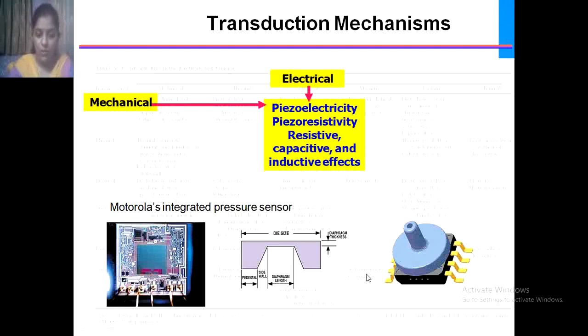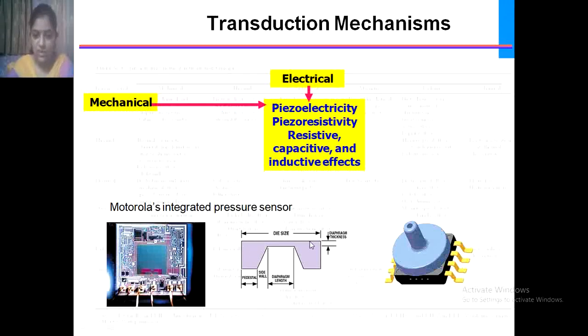Whatever pressure is applied to the pressure sensor, that physical quantity is converted into an electrical signal. Such transduction mechanisms are used in a MEMS system.